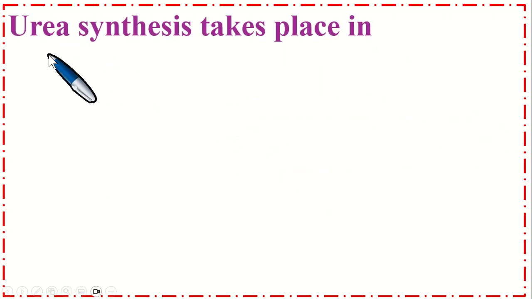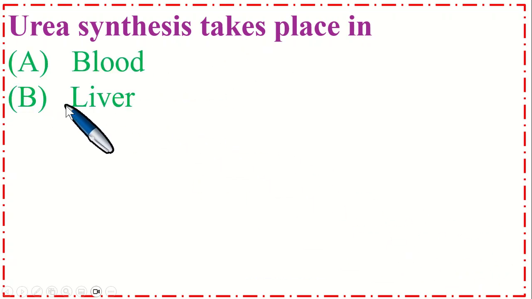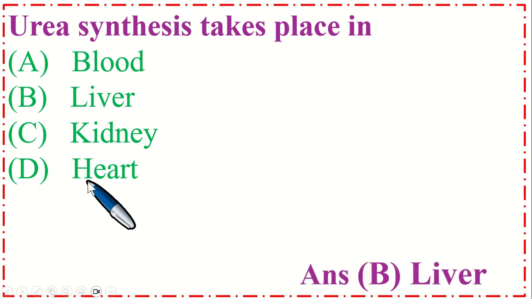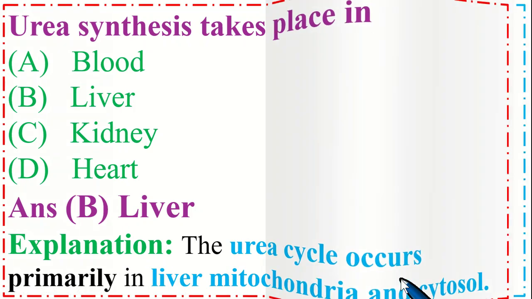So this is very important MCQs. Urea synthesis takes place in option A, blood. B, liver. C, kidneys. And option D, heart. So the correct option is B, liver. Explanation is, the urea cycle occurs primarily in the liver, in mitochondria and cytosol.